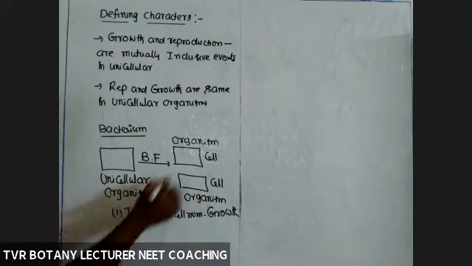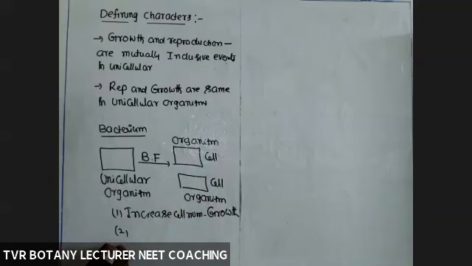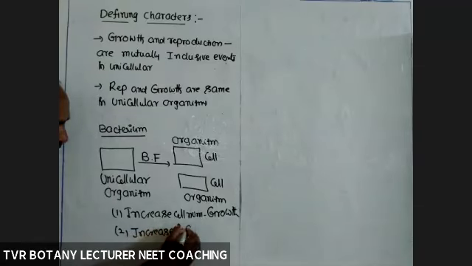Second, increase in the number of organisms. Increase in organism number, and that is reproduction.